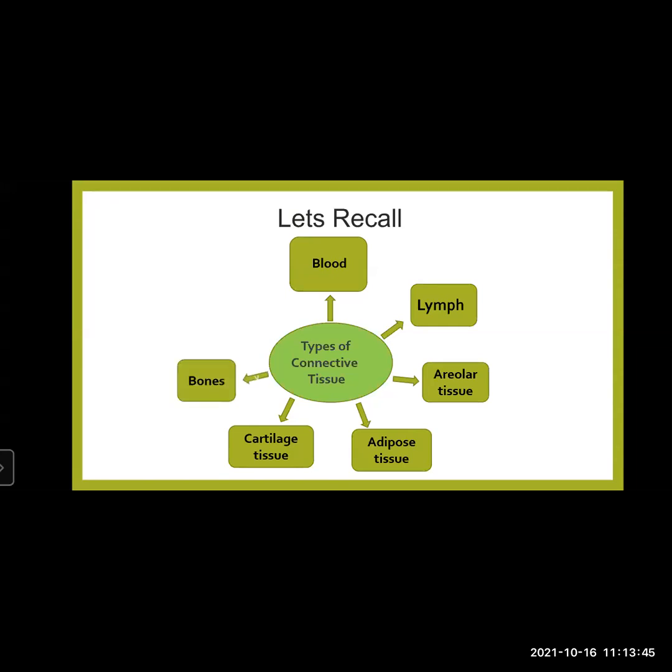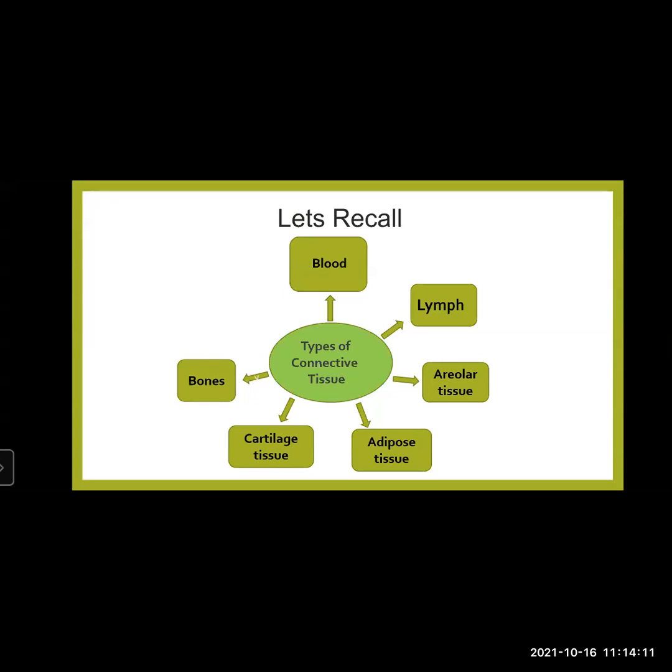Then you have bones, which are made up of calcium phosphate and osteocytes. These are the supportive framework of our body. It gives shape to our body, as well as it protects the vital organs inside our body.